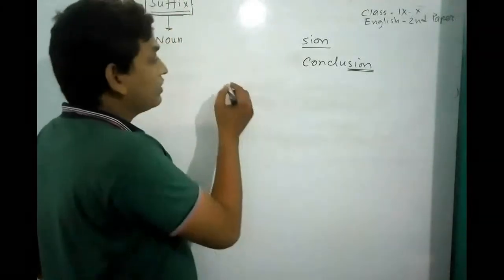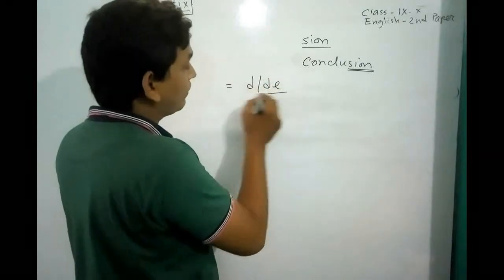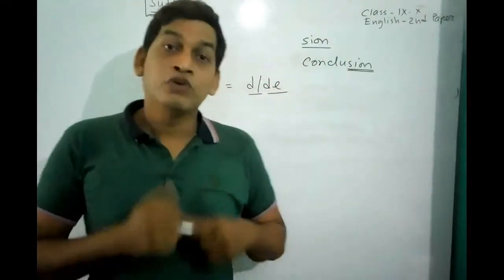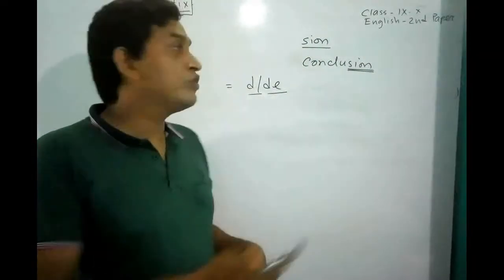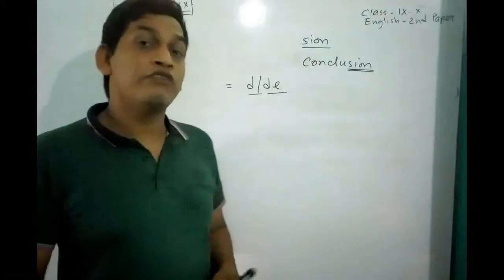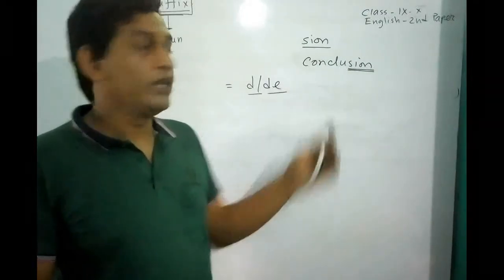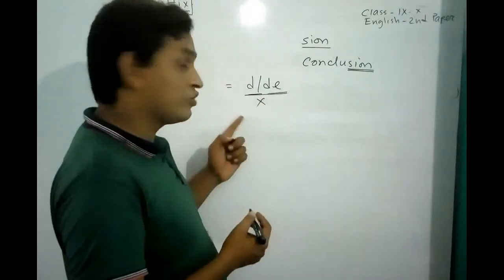So the rule is that if any verb ends with D or DE, we have to use SION to make the verb noun. We have to omit these letters D or DE.